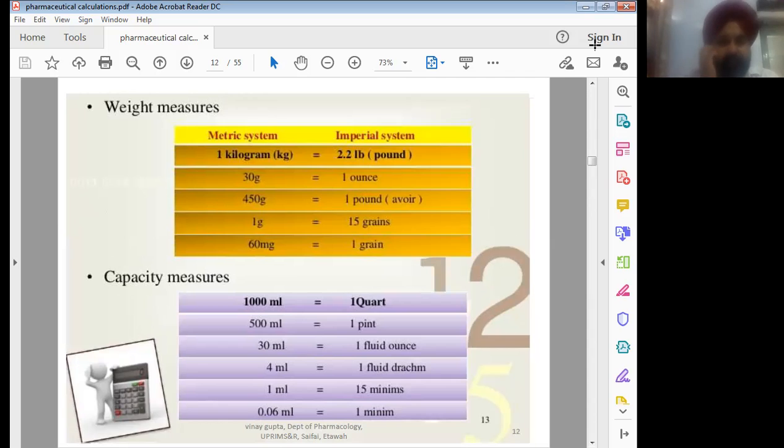Like see, 1 kilogram in the metric system is equal to 2.2 pound, or 1 gram is equal to 15 grains. 60 milligram is equal to 1 grain. Then for capacity measurement, 1 quart is equal to 1000 ml. 1 pint is equal to 500 ml. 1 fluid ounce is equal to 30 ml. 1 fluid drachm is equal to 4 ml. 1 minim is equal to 0.06 ml.